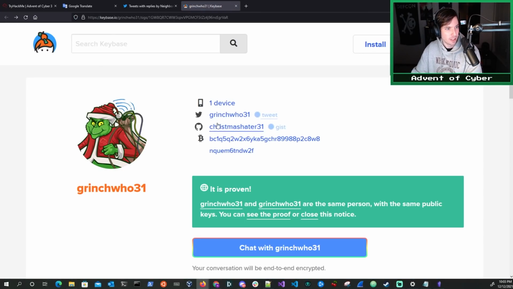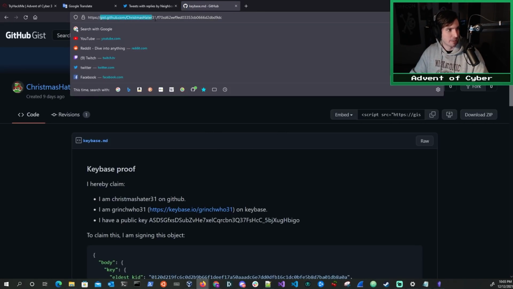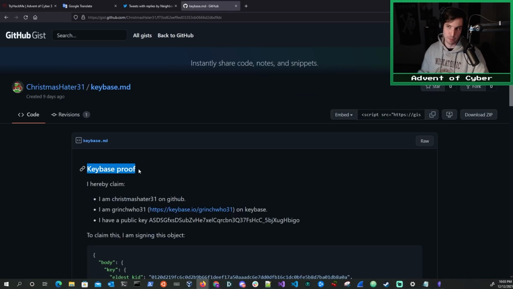And we also see, interestingly, he also has a GitHub account linked here as well. This is the GitHub logo. GitHub is a popular platform for developers for storing and updating and sharing their code. And we see a post on there as well. We can click on that, and it takes us to gist.github.com/ChristmasHater31. And we see that this is another proof post similar to the tweet that we saw. And we see he says that he's ChristmasHater31 on GitHub.